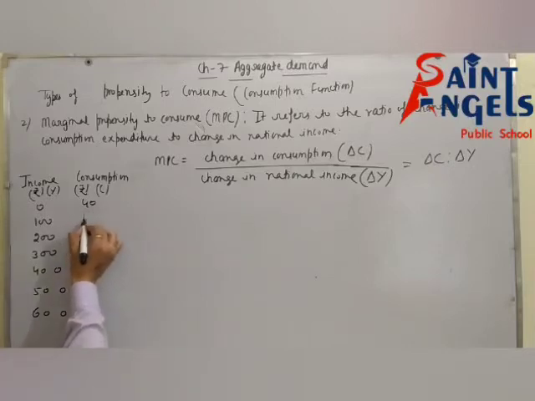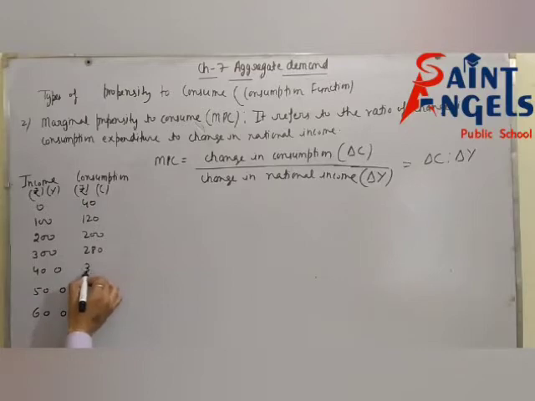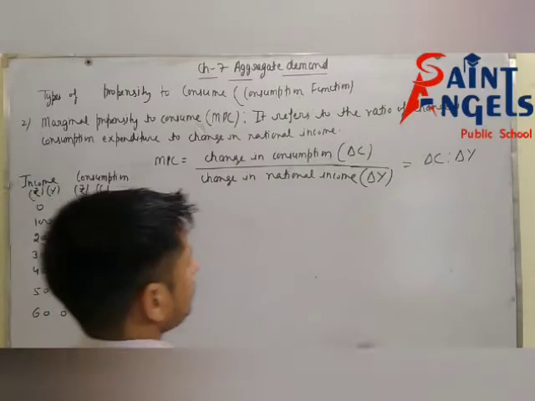Plus 80 means 120, plus 80 means 200, again plus 80, 280, again plus 80, 360, again plus 80, 440, again plus 80, 520. I hope it is clear.